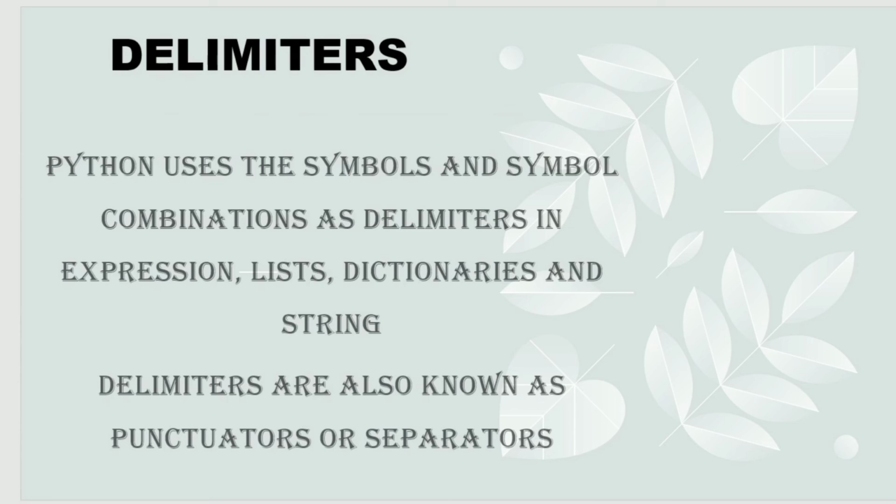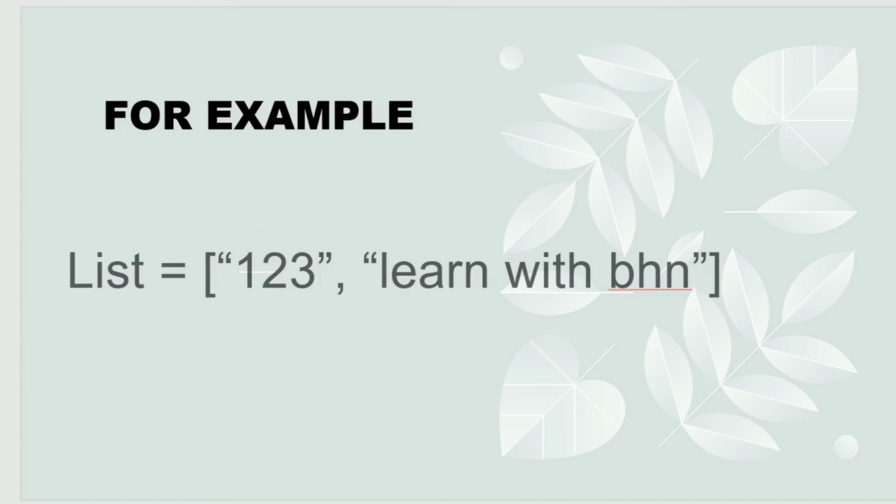These are also known as punctuators, right? That's what they have given in the second point. They mentioned that delimiters are also known as punctuators or separators. Actually Python uses the symbol and symbol combination as delimiters in lists, dictionaries and strings, right? So here's an example. List equal to, we are giving an open square bracket and inside that we are giving double quotes 1, 2, 3 and again double quotes. Here there's an open square bracket, close square bracket, comma, double quotes, all of which come under delimiters.